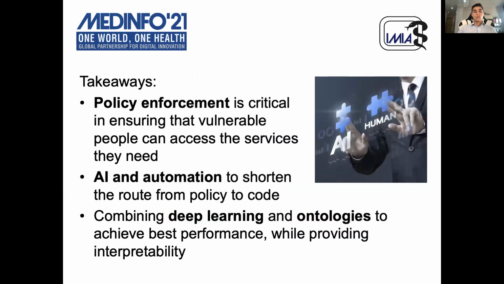In conclusion, we highlight that policy enforcement is critical in ensuring that people can access the services they need. We demonstrated how AI and automation can shorten the path from policy to code, and we have shown that combining deep learning and ontology can achieve the best performance while providing interpretability.